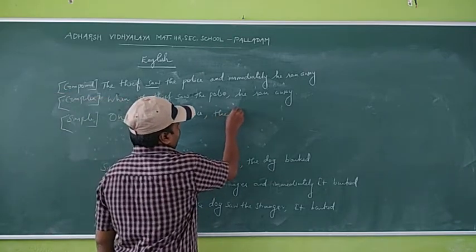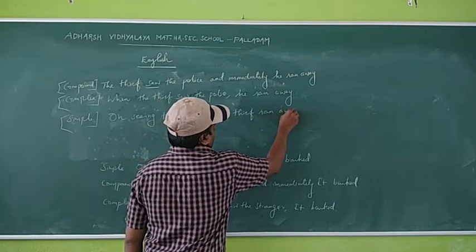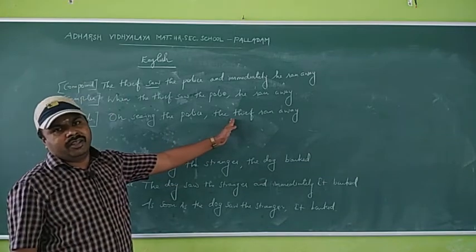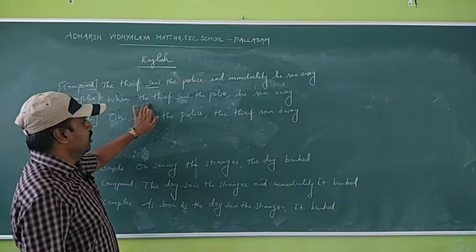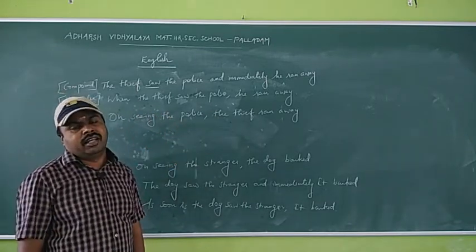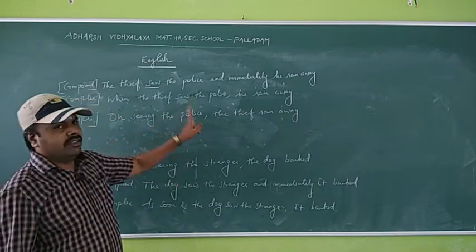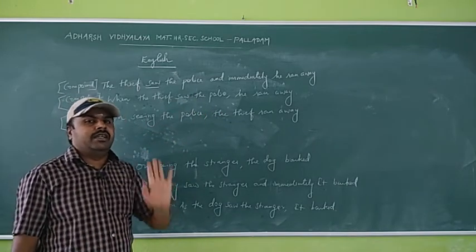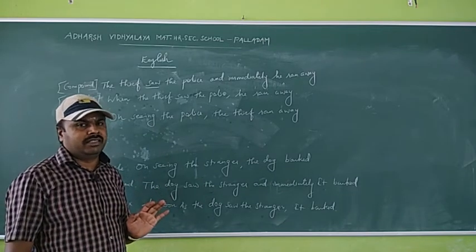The thief ran away. We should not write he ran away. We have to point out the noun. Who is the main noun here? The thief. So, on seeing the police, the thief ran away. Can you understand? Two actions happen at the same time. That is immediate actions. Okay, time, immediate actions.